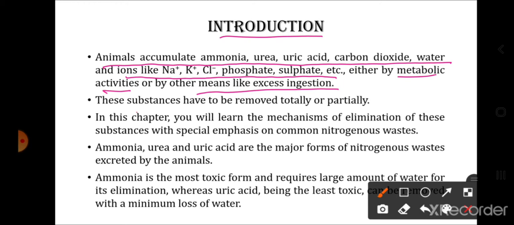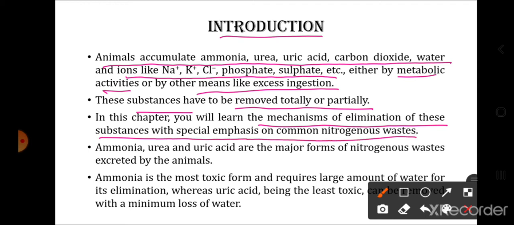These substances have to be removed partially or totally. So in this chapter we will learn the mechanism of the elimination of these substances, with special emphasis on the nitrogenous waste. We will study how these waste materials are eliminated from our body, and the main point we will be studying in this chapter is the elimination of the nitrogenous waste.